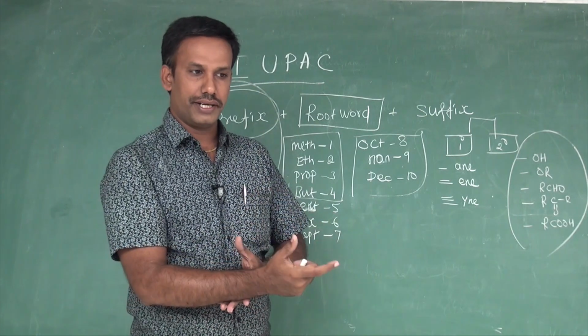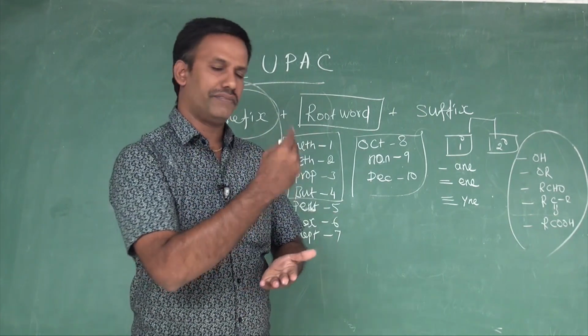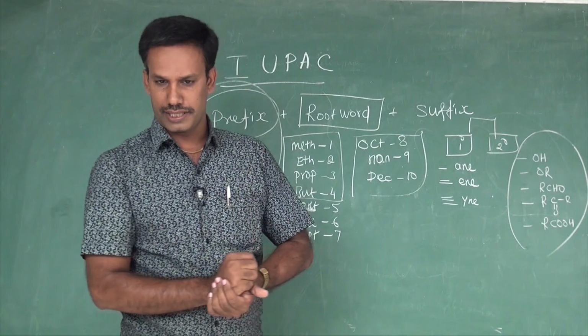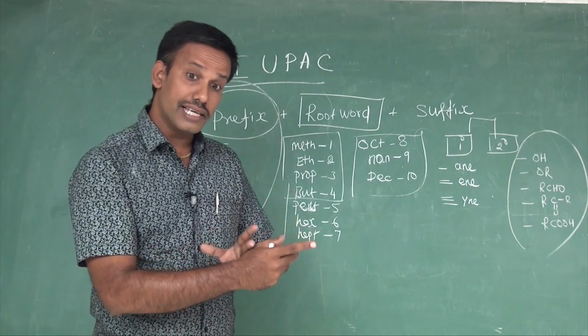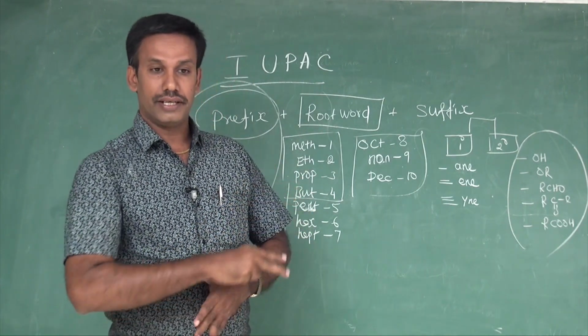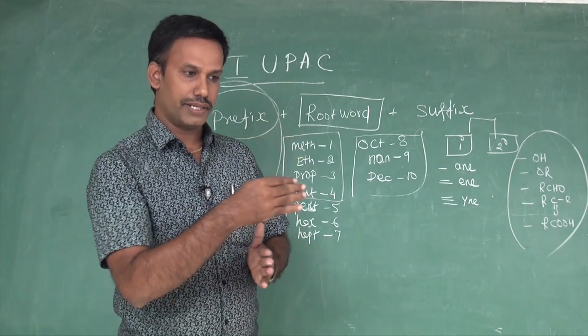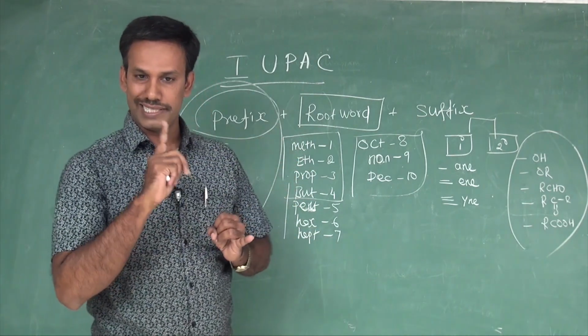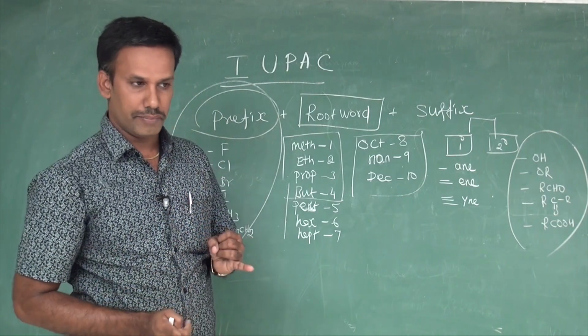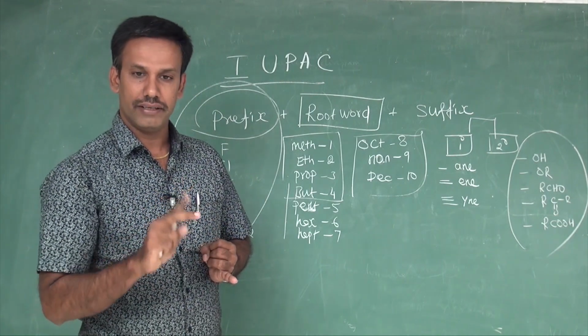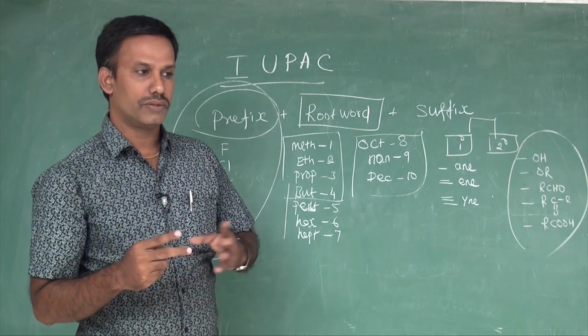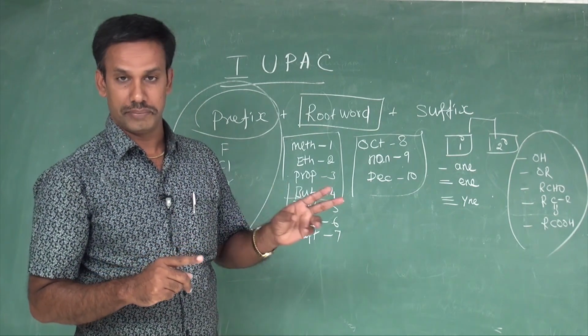For the unsaturated hydrocarbons, there are separate formulas that you know very well from the last classes. They are further classified into alkene and alkyne. These are the nature of hydrocarbon. Totally, we can classify the nature of the hydrocarbon into three types. One is alkane, carbon-carbon single bond. Another one is alkene, carbon-carbon double bond. Another one is alkyne, carbon-carbon triple bond.